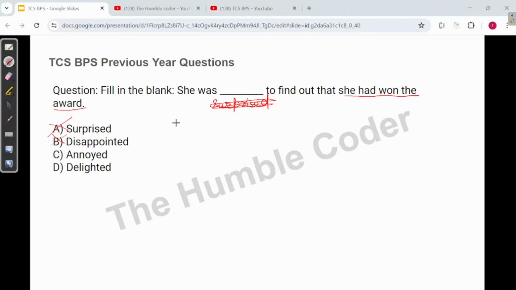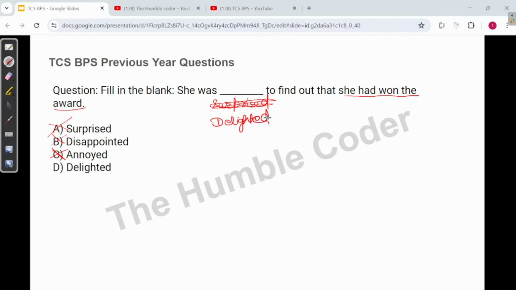Next is annoyed. Annoyed means getting irritated. Again, she has won the award, so why would she get annoyed? So annoyed is also not a good option in this. Now let's see the last option, which is delighted. So delighted fits the most in this case, because delighted means what? Delighted means super happy, kind of joyful.